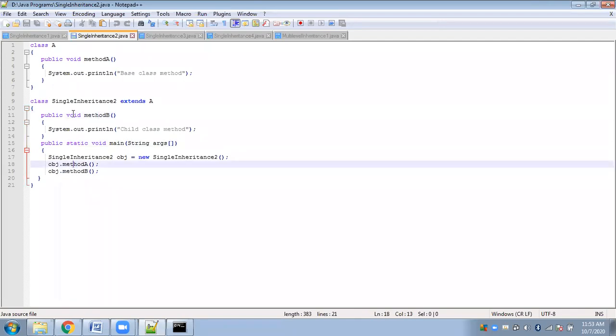And method A is accessible because class A has been inherited by the single inheritance 2 class, and moreover, it is public. So although it is inherited, this particular method is directly accessible by the object of the child class. So you can do it directly.